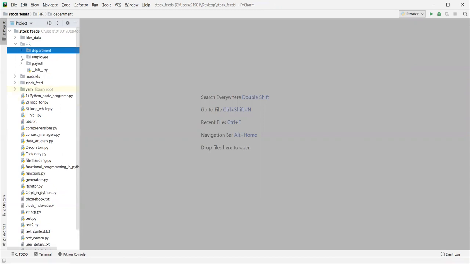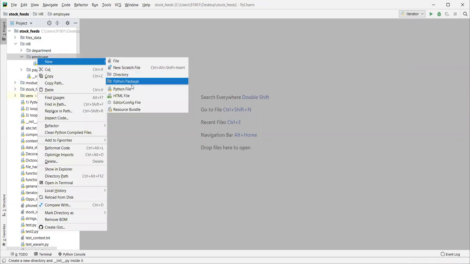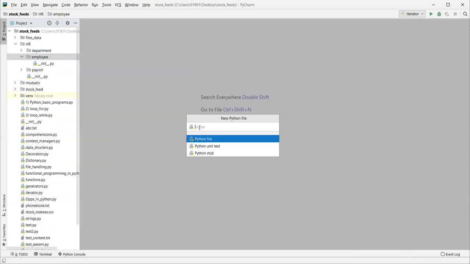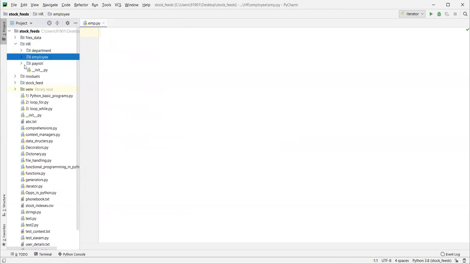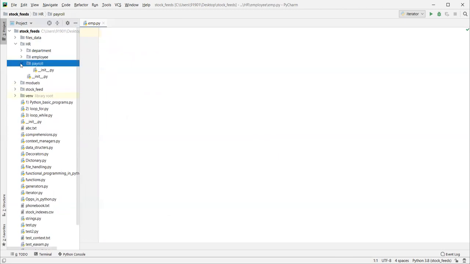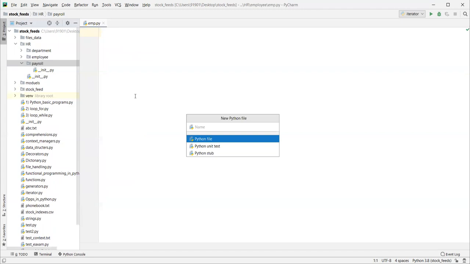Like this, we are going to add one more module inside the employee package, a Python file, emp.py. Then payroll.py, so we need one module to keep the payroll stuff.